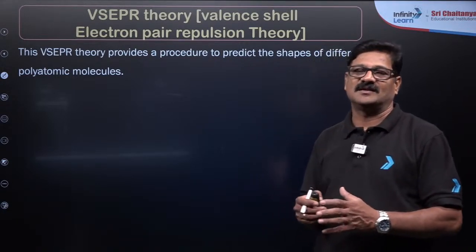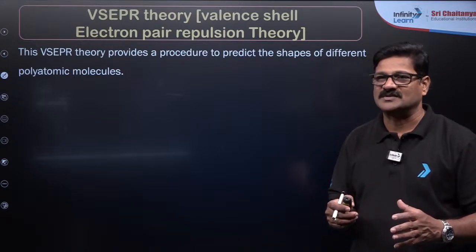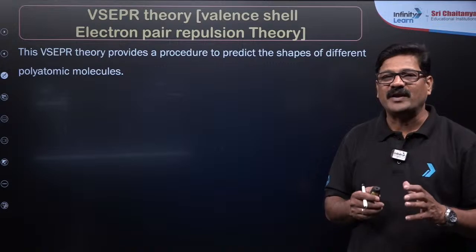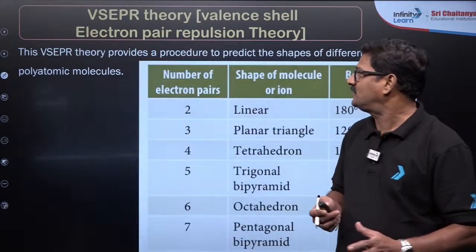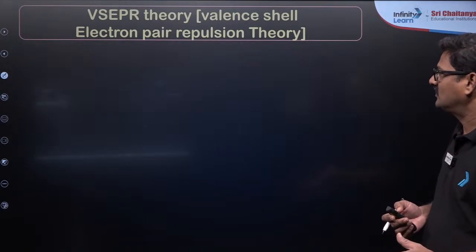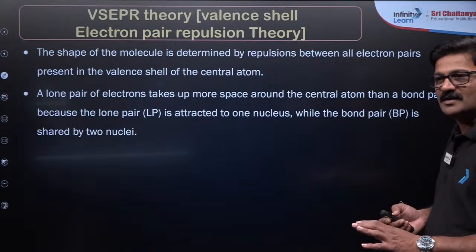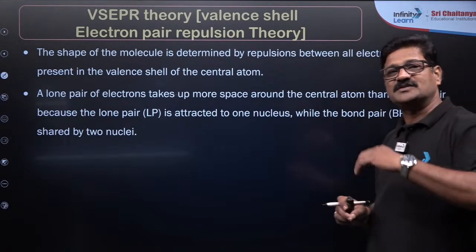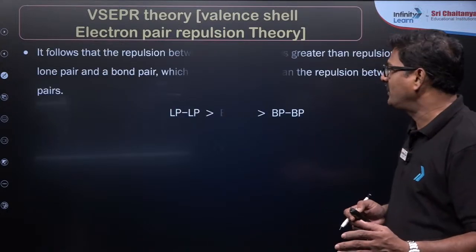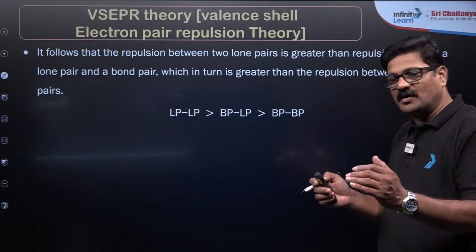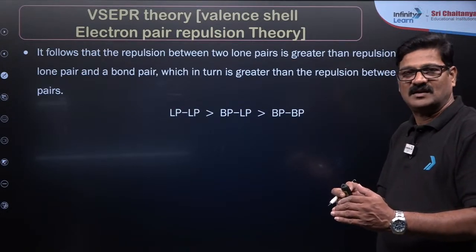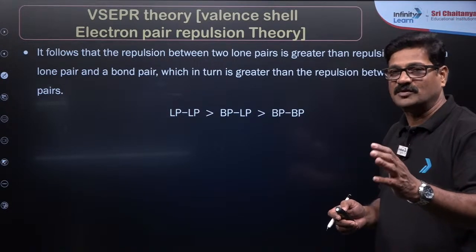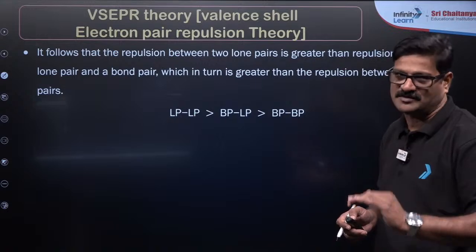Okay, in this central atom, electrons are always present in the pair, जोड़ी जोड़ी रहता है। So these pairs are two types, lone pair of electron and bond pair of electron. And lone pair जो है ये ज़्यादा space occupy करते हैं and repulsion भी ज़्यादा देते हैं। जो bond pairs हैं, they are going to be occupied by the bonded central atom and it has a less repulsion and will have more stability.